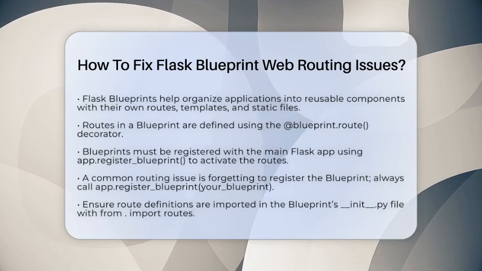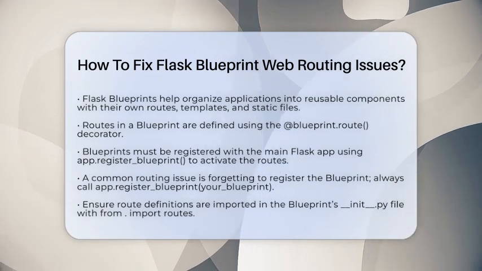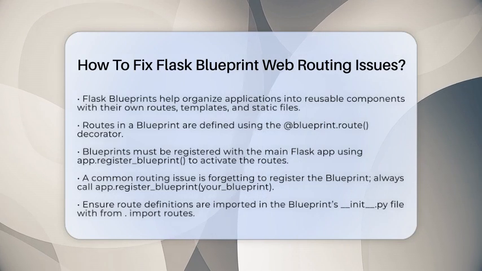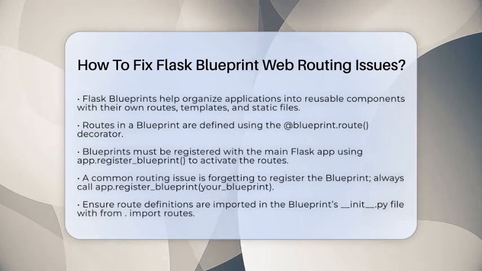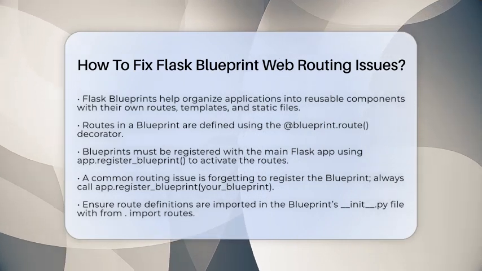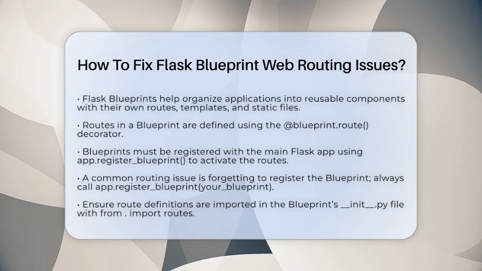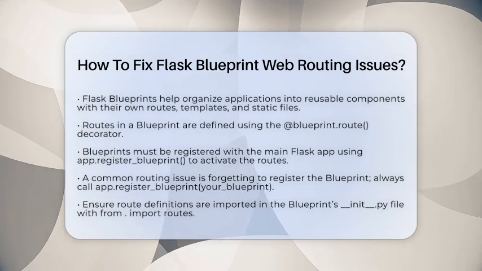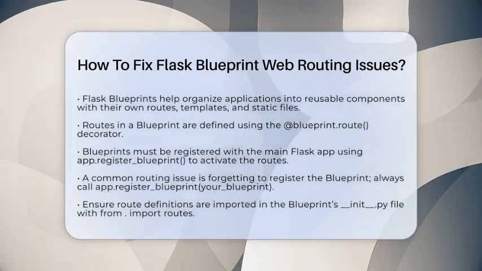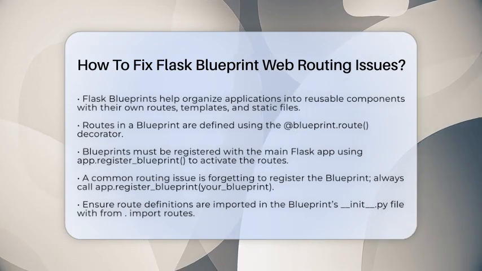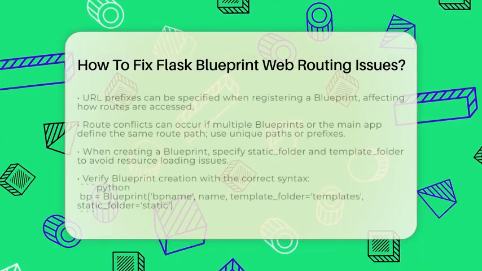Now let's look at some common causes of routing issues. One frequent problem is forgetting to register the blueprint. If you define routes in a blueprint but skip the registration step, those routes will not be recognized. To fix this, simply call app.register_blueprint(bp) in your main application file.